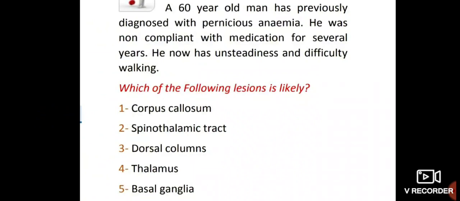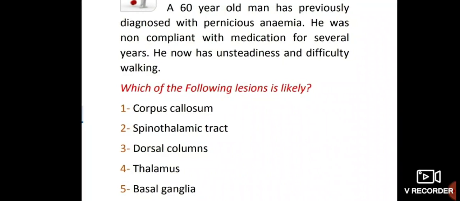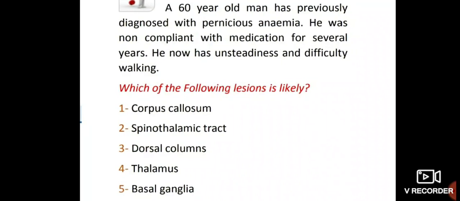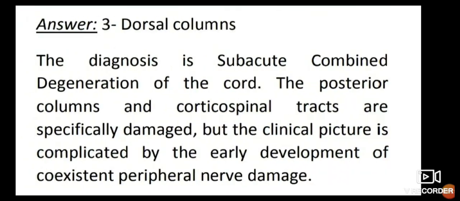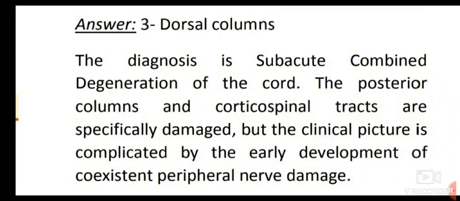A 60-year-old man was previously diagnosed with pernicious anemia. He was non-compliant with medication for several years. He now has unsteadiness and difficulty in walking. Which of the following lesions is likely? So the best answer here is dorsal column. The diagnosis is subacute combined degeneration of the cord.